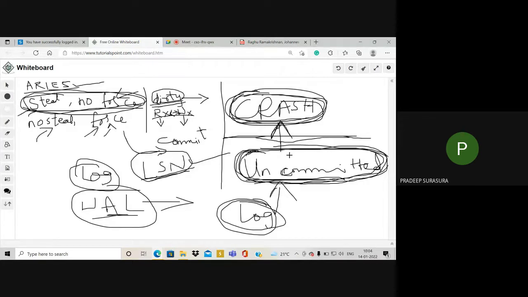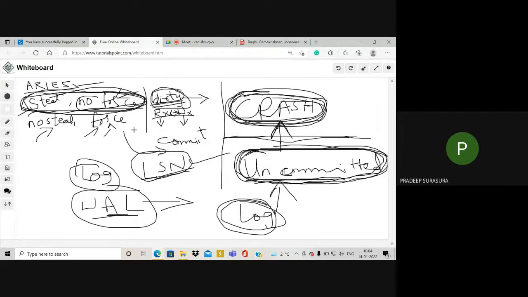We are working on uncommitted data, that is, data which is changed or updated but not committed at the time of a crash. So data is updated, or data has become dirty. Dirty data means steal. When stealing occurs, no force. No force means do not commit the data. So mainly the Aries algorithm relies on the concept called steal, no force.